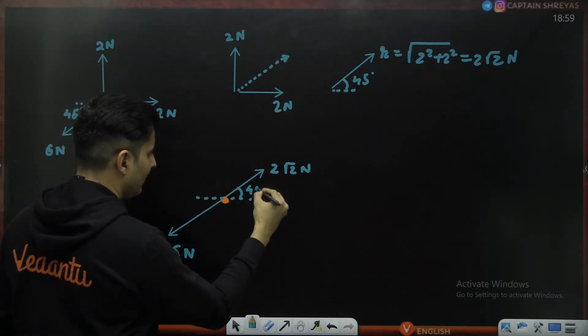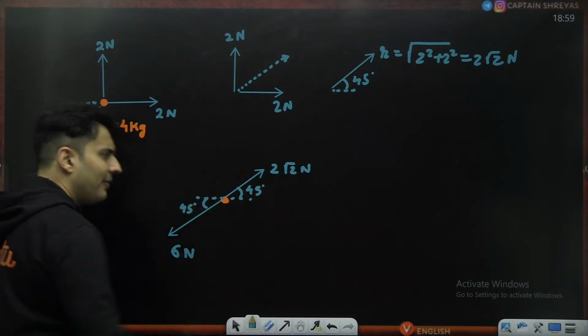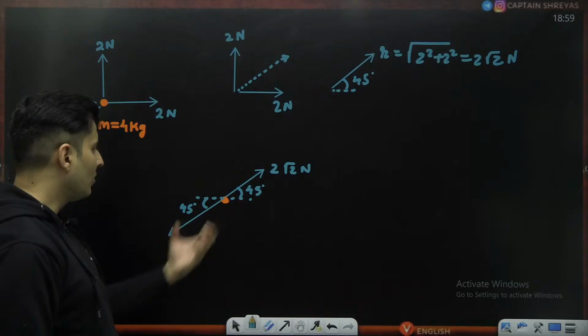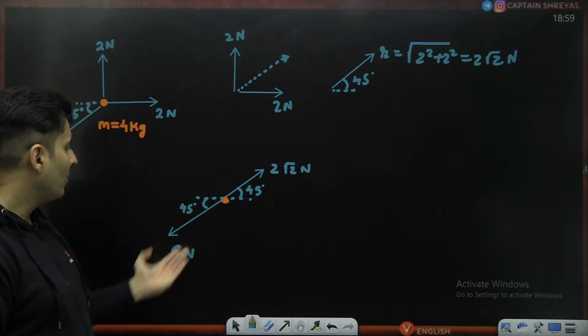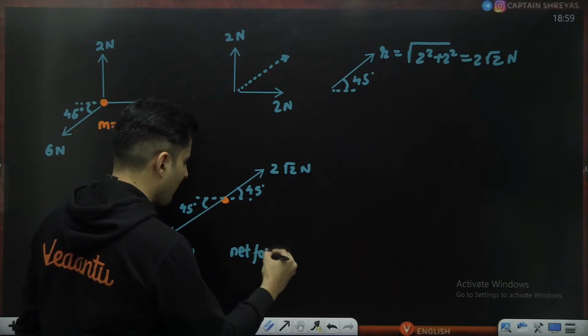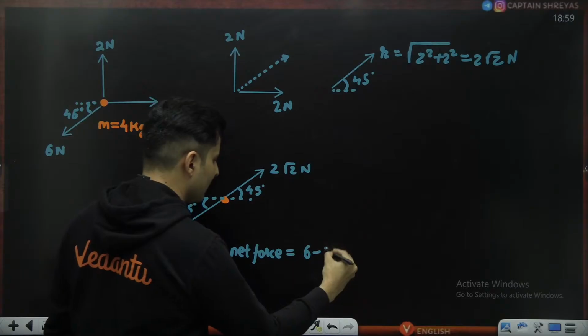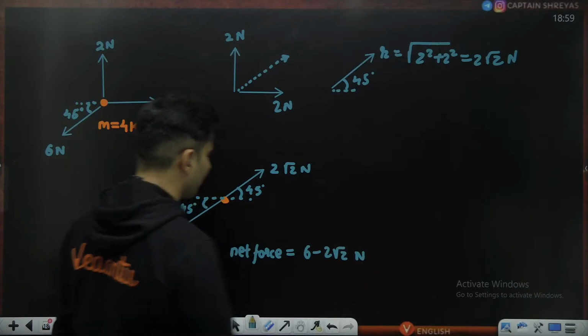That's okay. This is 45 degree, this is 45 degree, that's why they are perfectly opposite to each other. So how do I solve them now? The net force is the bigger force minus the smaller force, so 6 minus 2 root 2 Newton.